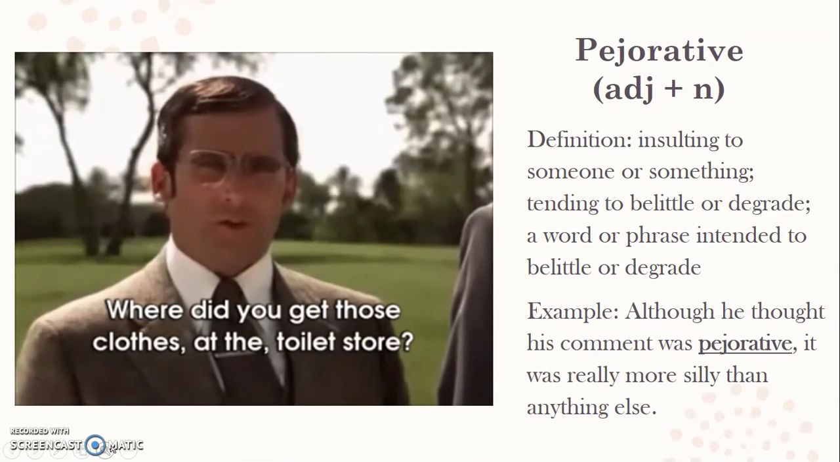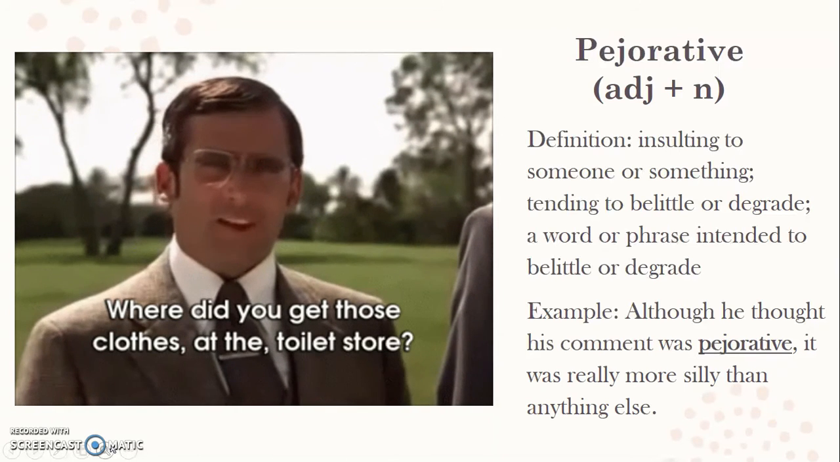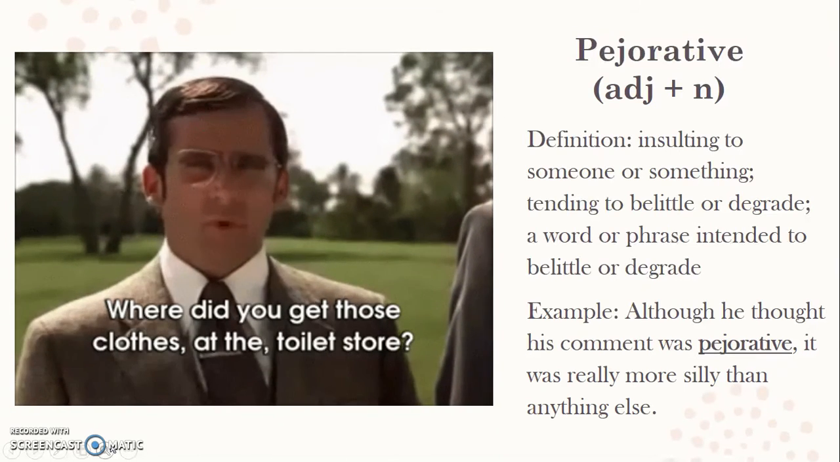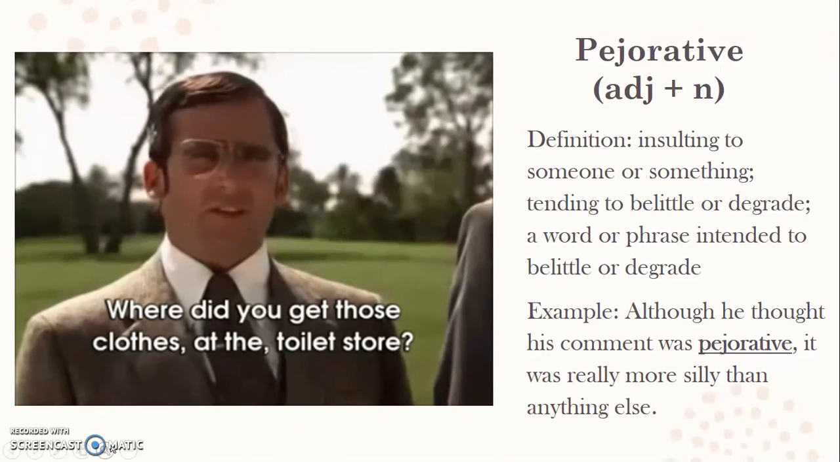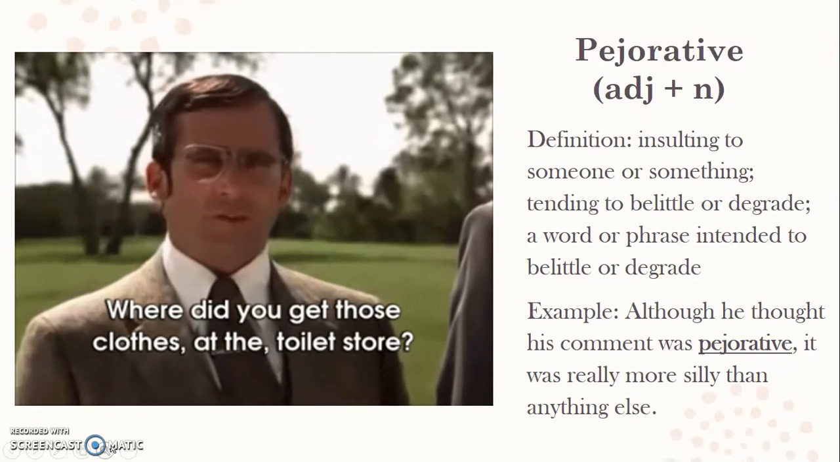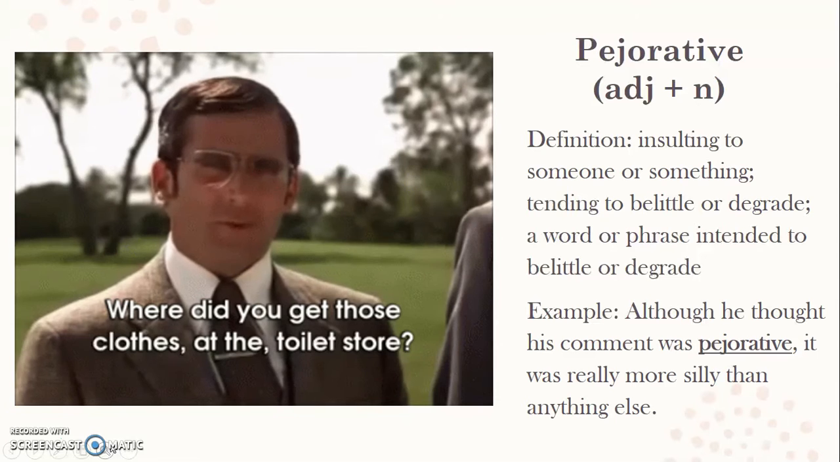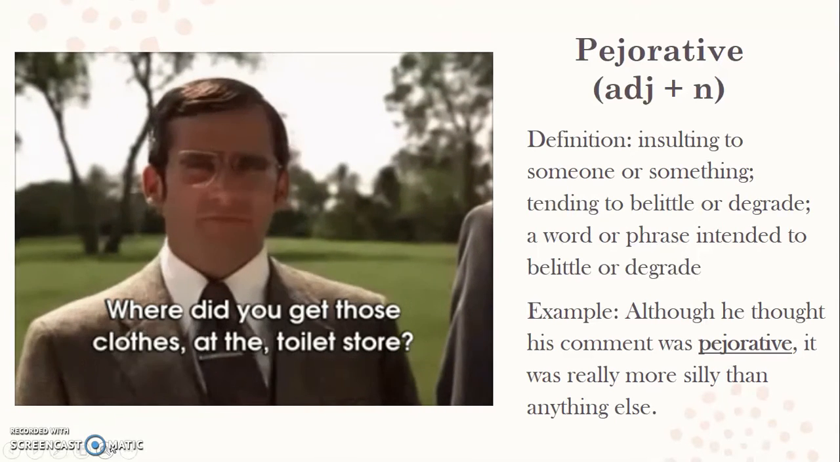Our next word is pejorative. Pejorative is both an adjective and a noun. The definition is insulting to someone or something, tending to belittle or degrade, a word or phrase intended to belittle or degrade. So, for example, although he thought his comment was pejorative, it was really more silly than anything else. In that example, I'm using it as an adjective.